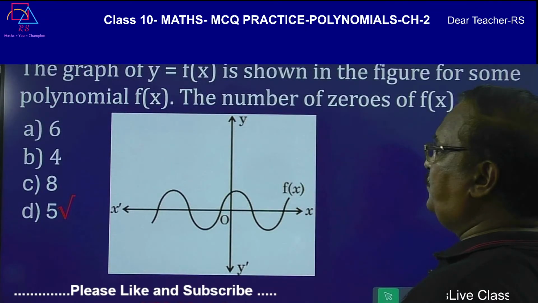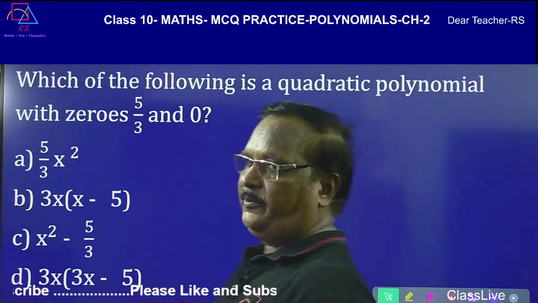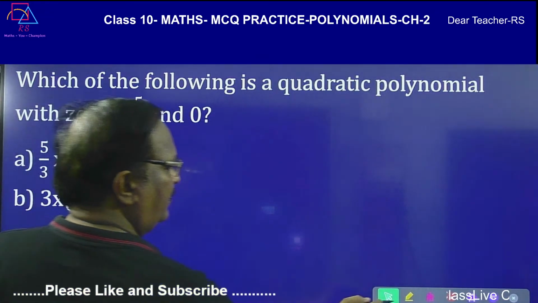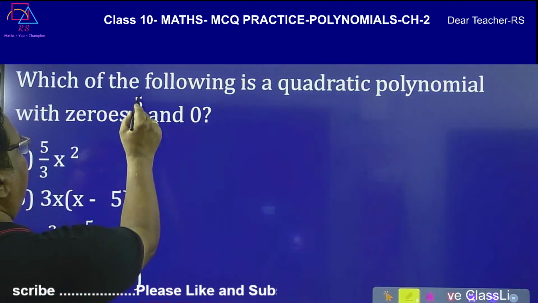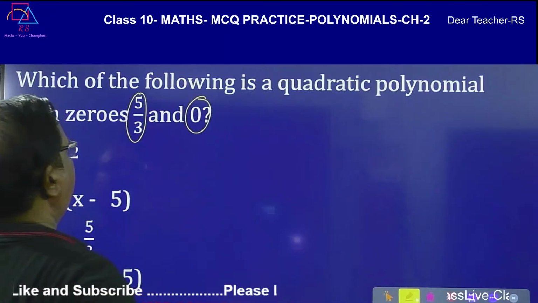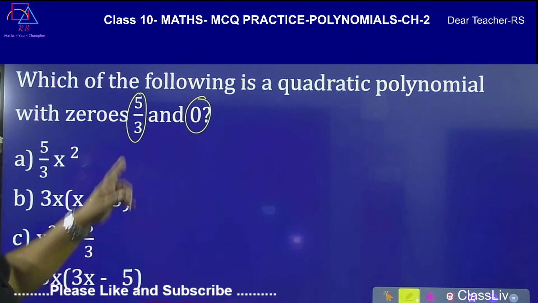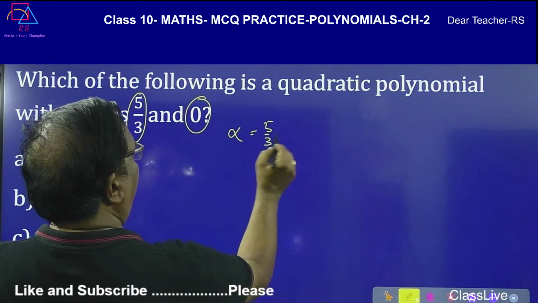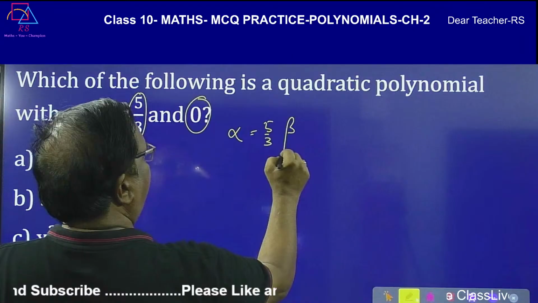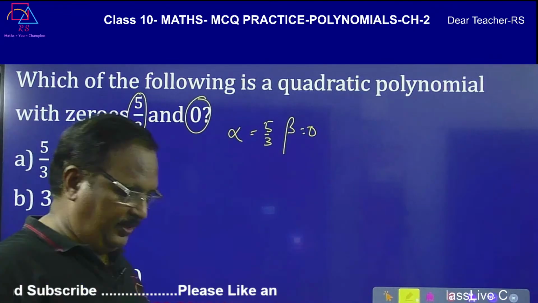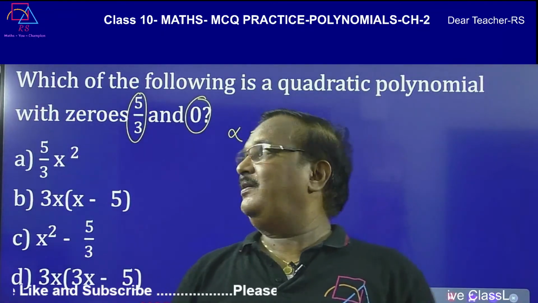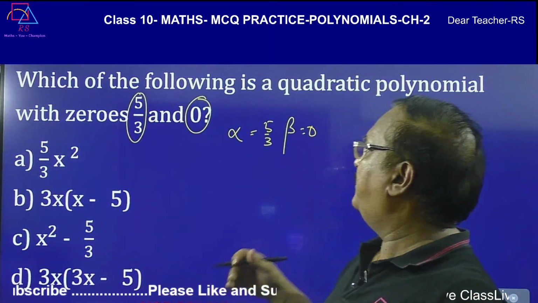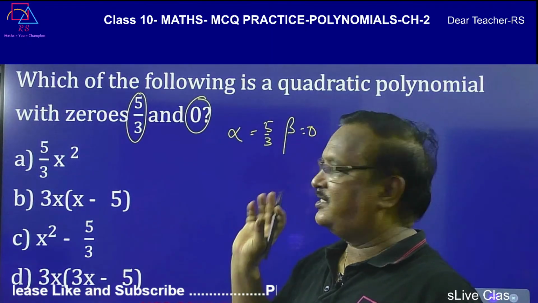Let me go to one more question. Which of the following is a quadratic polynomial with zeros 5 by 3 and 0? Okay, so these are the zeros. That means alpha is equal to 5 by 3 and beta is equal to 0. Zeros are given, not sum and product. Most of the students will get confused whether this is sum or not. They put sum here and product there. Read the question 1, 2, 3 times carefully.